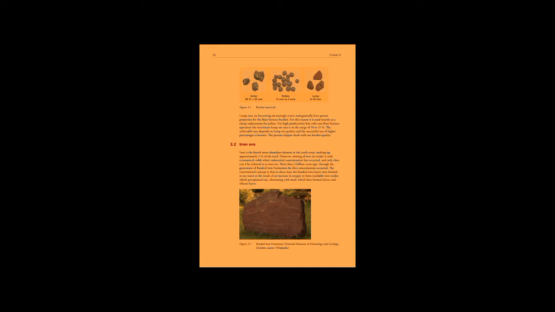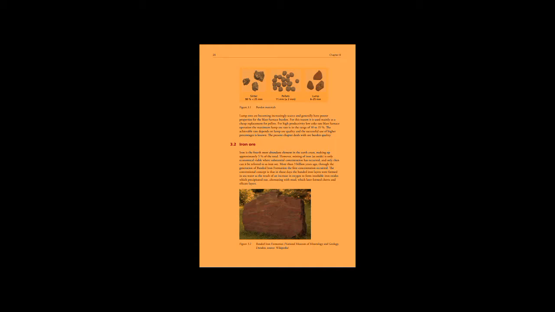Iron is the fourth most abundant element in the earth's crust, making up approximately 5% of the total. However, mining of iron is only economically viable where substantial concentration has occurred, and only then can it be referred to as iron ore. More than 3 billion years ago, through the generation of banded iron formation, the first concentration occurred.